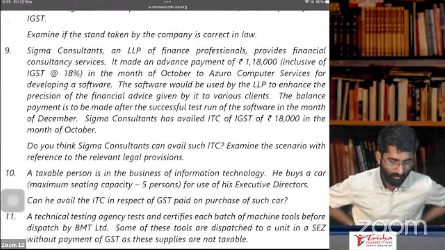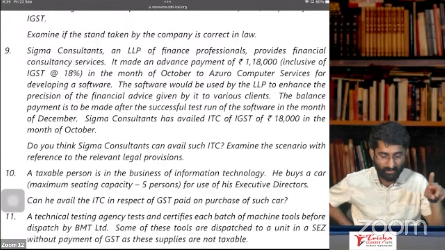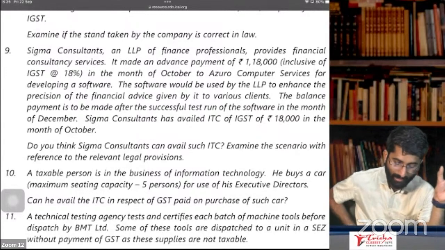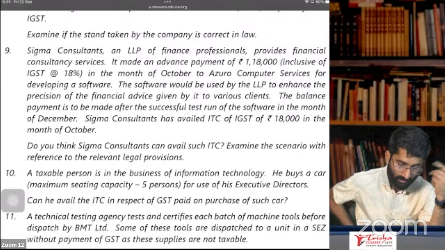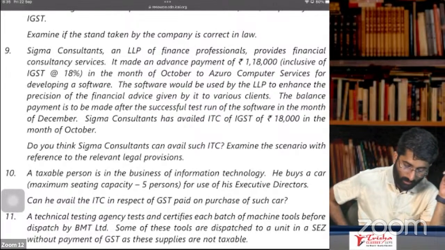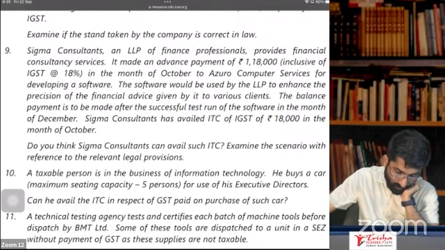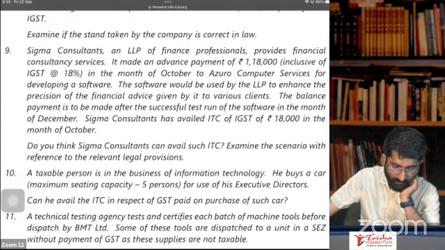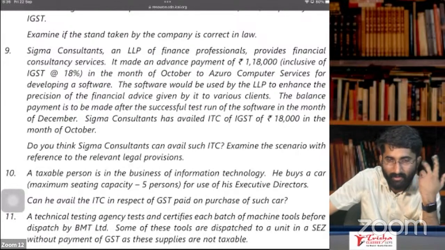Sigma Consultants, an LLP of finance professionals, provides financial consultancy services. So there are financial services given by Sigma Consultants. It made an advance payment of 1,18,000 inclusive of GST, 18% GST, in the month of October to Azuro Computer Services for developing a software. The software would be used by the LLP to enhance the precision of the financial advice given by it to various clients. So many clients are there, no? For them, they are giving some services.